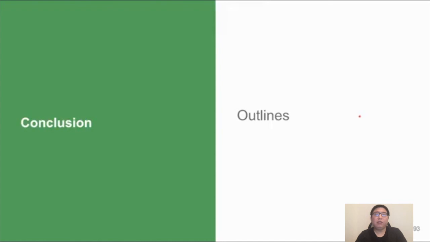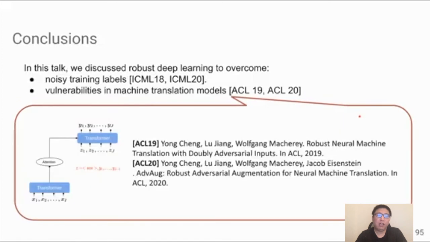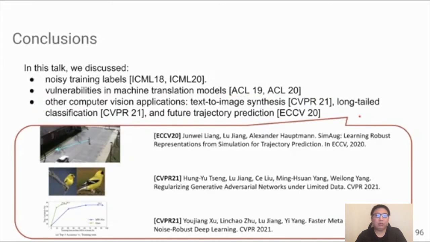Okay, now let's look at some conclusions. In this talk, we discussed several topics. The first is how we can use robust learning methods to overcome noisy training labels, and then use robust learning methods to deal with vulnerability in machine translation models, and how to apply them to other computer vision applications such as image synthesis, long-tail classification, and future trajectory prediction in video.